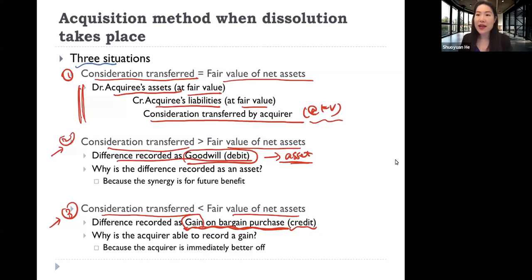The reasoning here is, in the second situation, if we are paying more than the fair value of firm B's net assets, we view the difference as something that may bring us some future benefit. That's why we allow it to be recorded as an asset, since the definition of an asset is something that can bring us future economic benefit, right? So that's why we allow it to be recorded as an asset on our balance sheet. It doesn't need to be expensed immediately. However, in the third situation, if we are paying less than the fair value of the firm to acquire it, please think about what we can do.